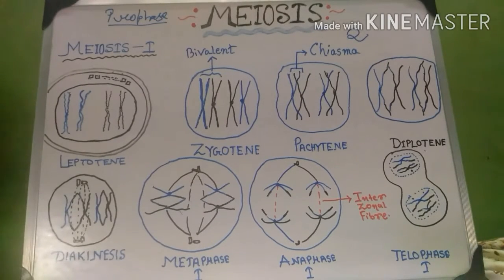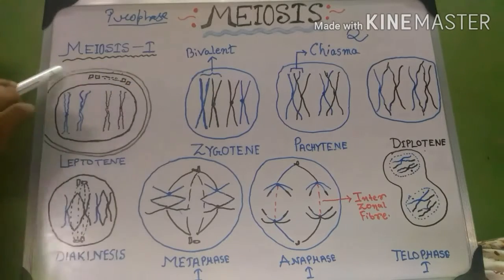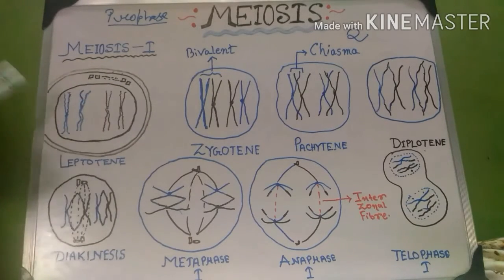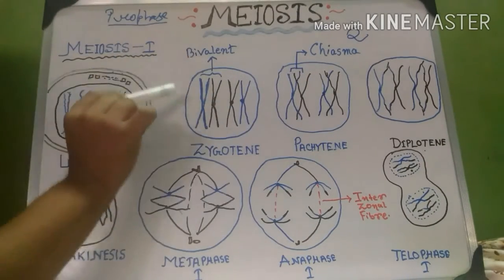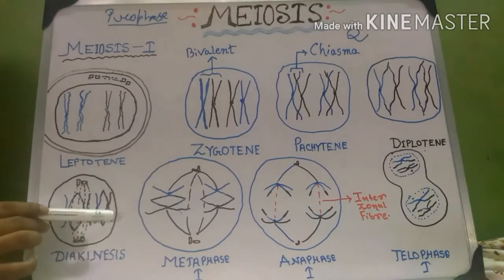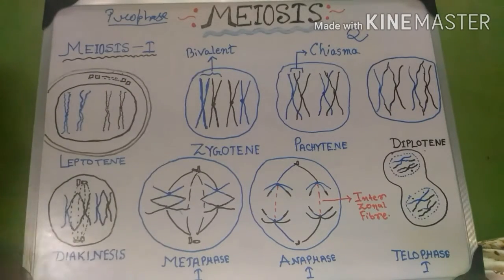During meiosis 1, in prophase 1, the first subphase is leptotene. So try to understand the whole process from leptotene very clearly. In leptotene, what happens first? Throughout the prophase until diakinesis, the nuclear membrane remains intact. So in the first phase, leptotene, I draw the cell membrane, and in the other subphases I do not draw it, but in diakinesis I do. How all these forms appear, we will discuss thoroughly.